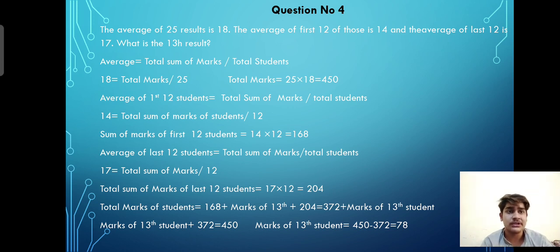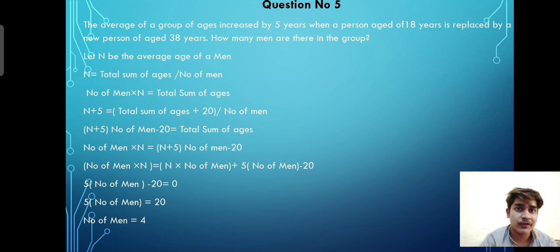Now coming towards the next slide, question number 5. The average of a group of ages increased by 5 years if we just replaced a boy of 18 years with a boy of 38 years age. So how many men are there in the group? We need to find the number of men in that group.